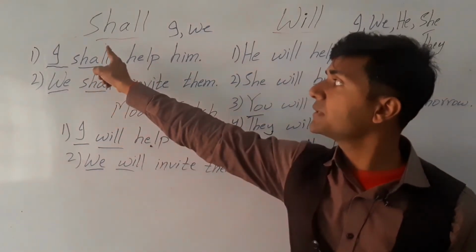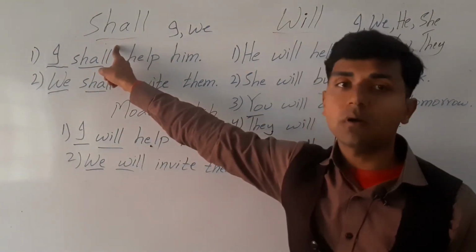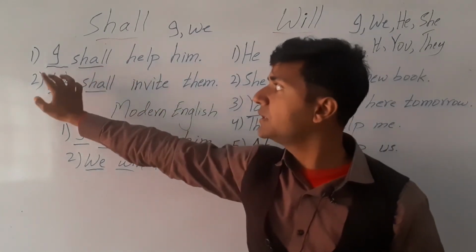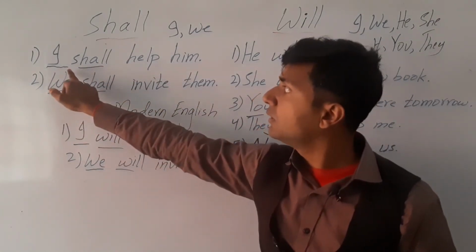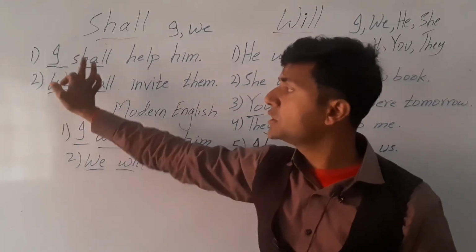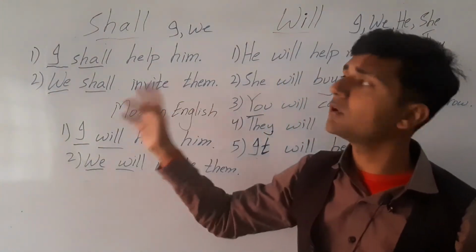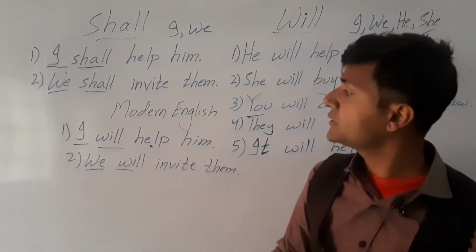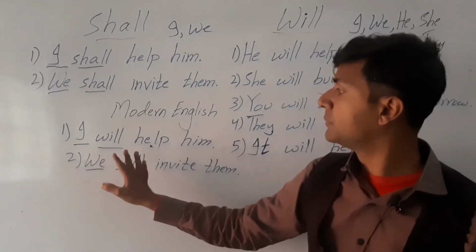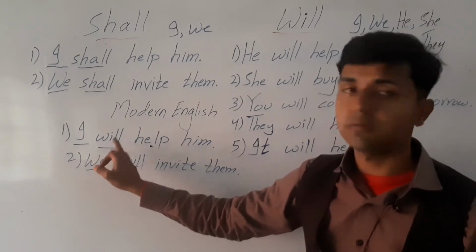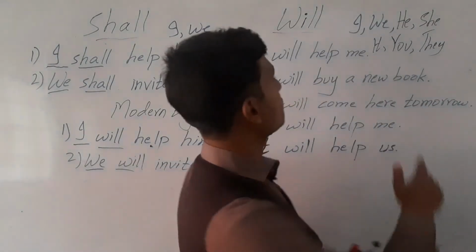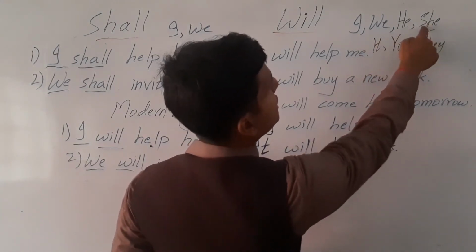In pre-modern English, shall was used with I and we, and will was not used with I and we. But in modern English we can use will with both I and we. So here it's I, we, he, she, it, you, they.